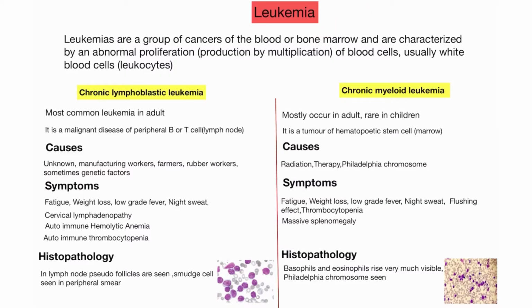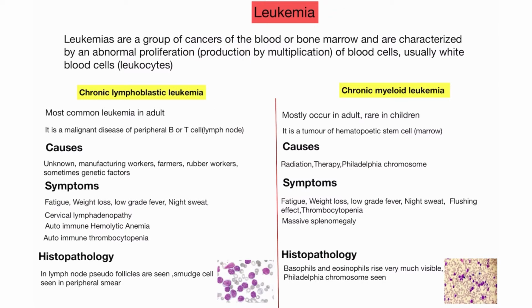Leukemia. I already discussed ALL and AML in the previous video. Leukemia is a group of cancers of the blood and bone marrow, characterized by abnormal proliferation, meaning production or multiplication, of blood cells. Mostly which type of blood cell? Mostly WBC. In leukemia the WBC count is very high.